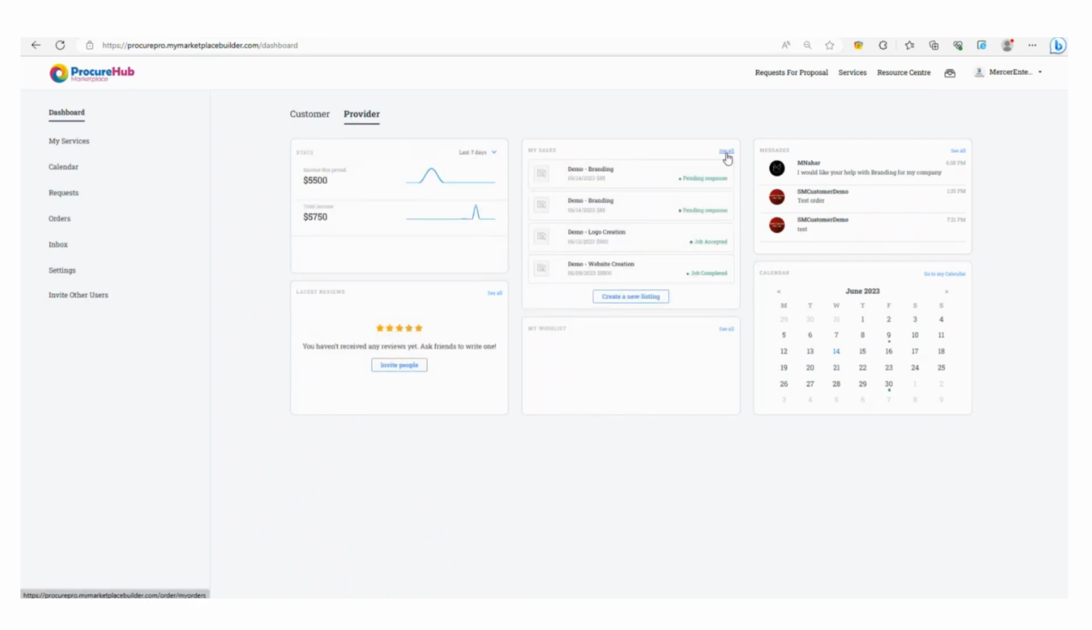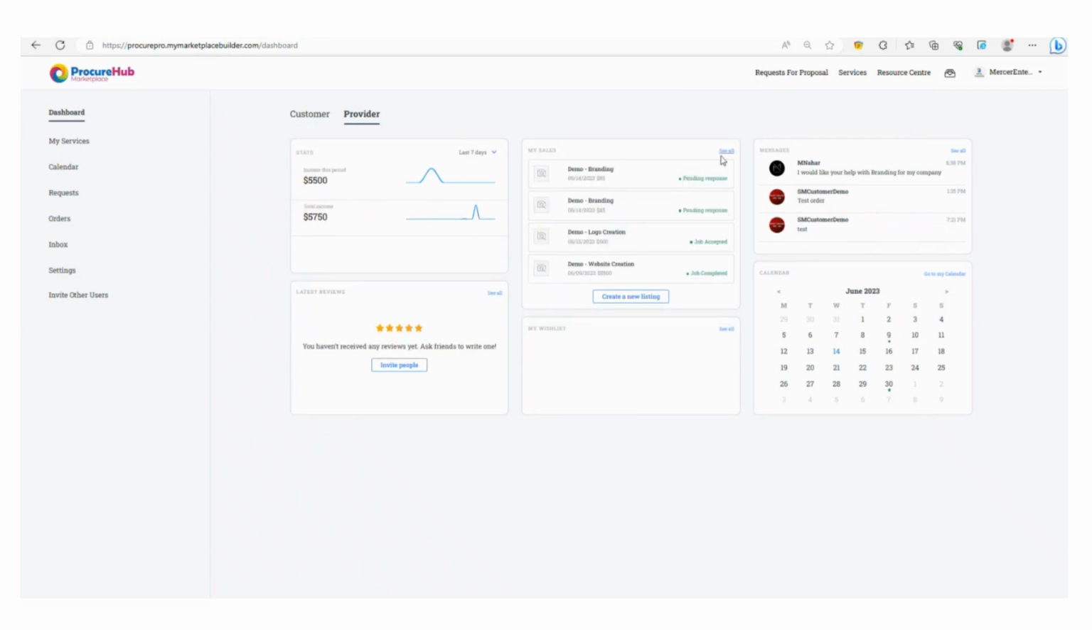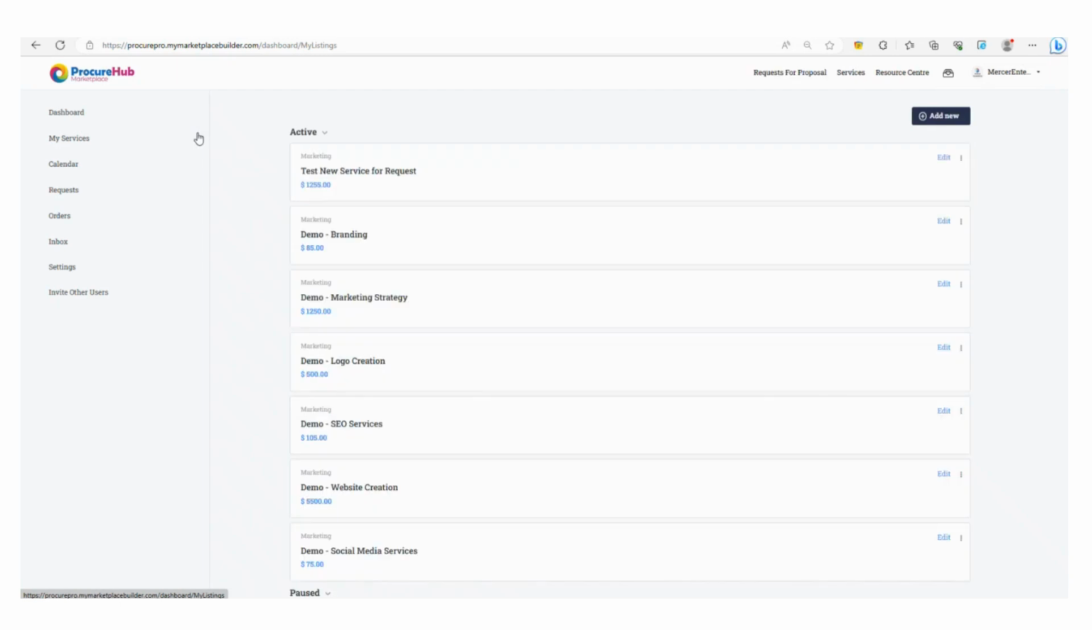So you'll see here on the dashboard that we have some great information around your sales, your messages, and your statistics. And then on the left, we have the message center as well as calendar, orders, etc. I'm going to start with services and show you how the services look.